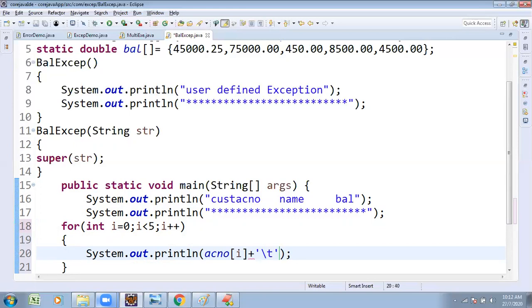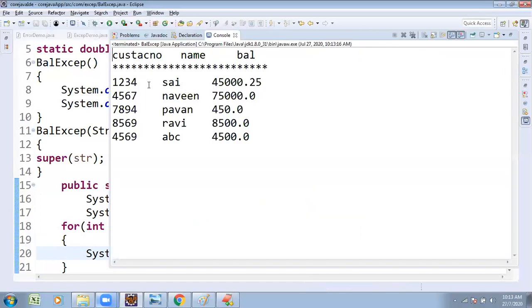\t, tab space character. After tab space, expecting to print name of i. Name of i. After that one, expecting to print balance of i. Printing logic only. Till now, I have not applied my exception. Try executing this one once. All elements are going to be getting.